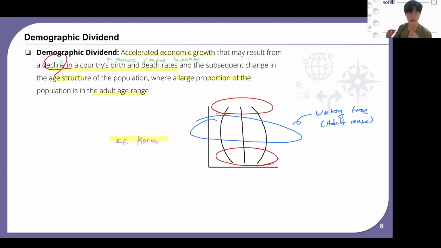So when you define demographic dividend, you not only mention an increase in the proportion of the population in the adult age range, but you also need to mention the decline in the country's birth and death rates, because that's where the increase in the adult age range comes from. Does that make sense, guys?